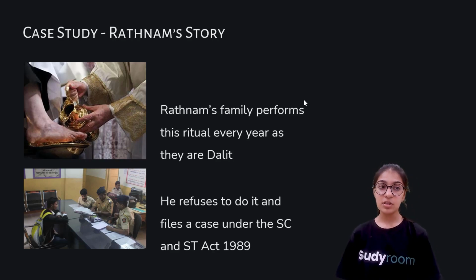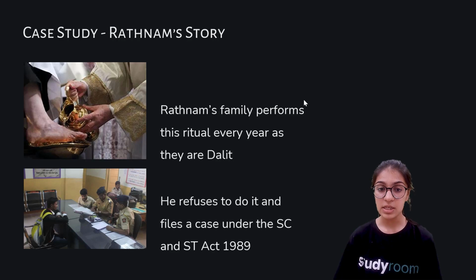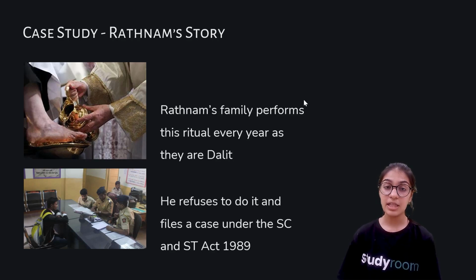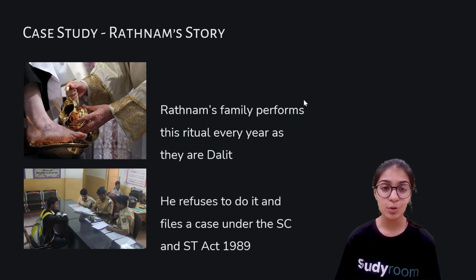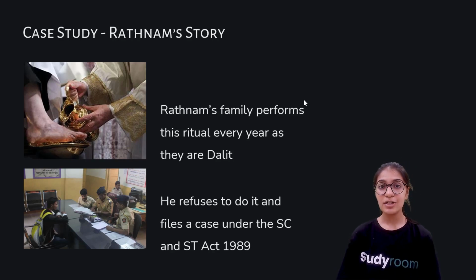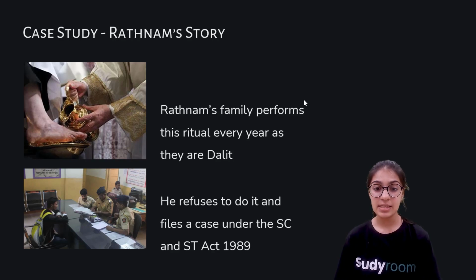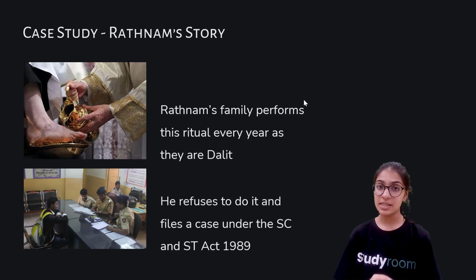The next day, he went to the police station to complain about all of this. How can someone try to kill them, even though they belong to a Dalit family? Nobody can try to kill them. Nobody can socially boycott them. And so he filed this complaint under the SC and ST Act, 1989. We'll understand about this SC and ST Act in the other slides.